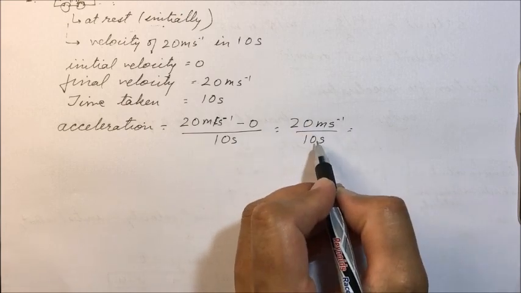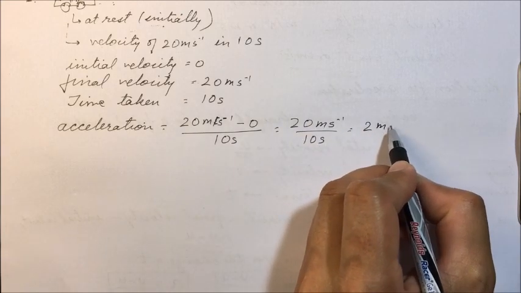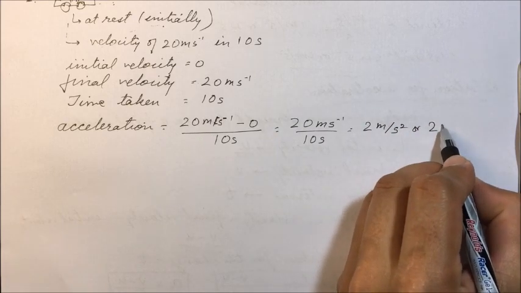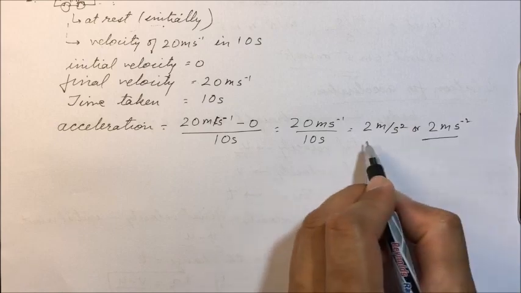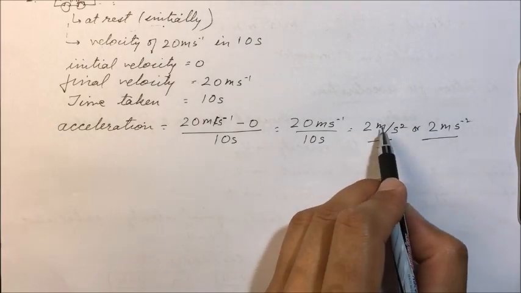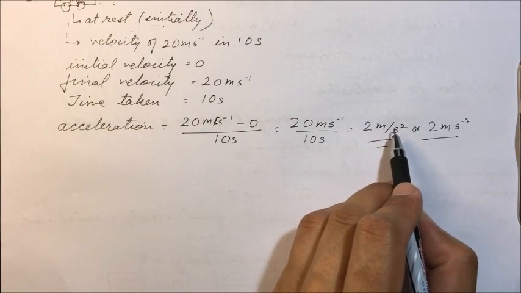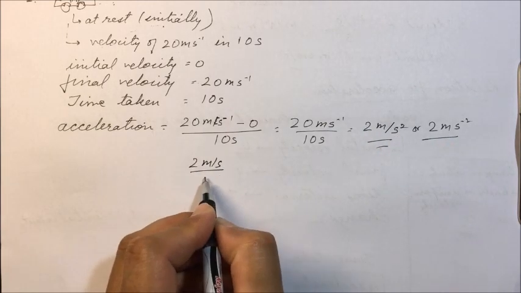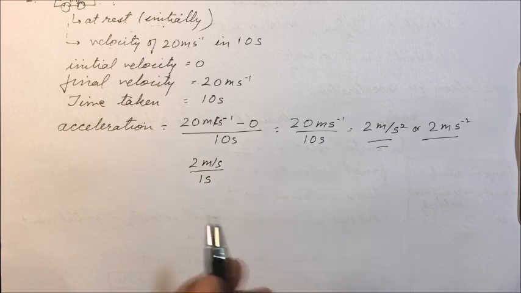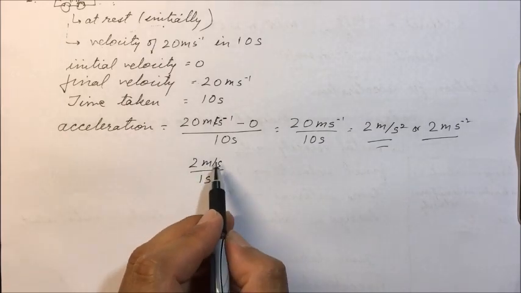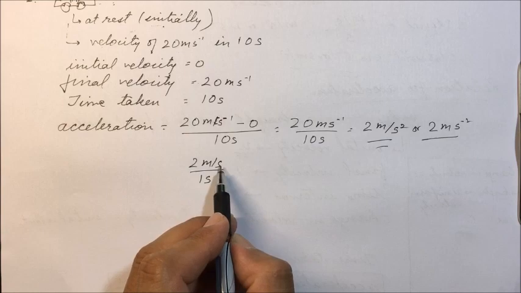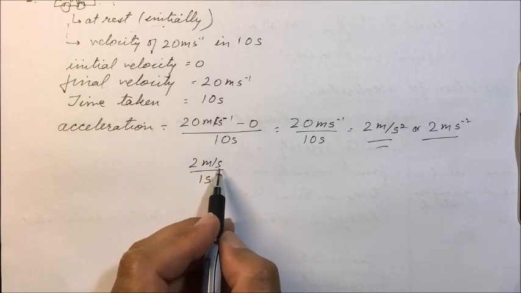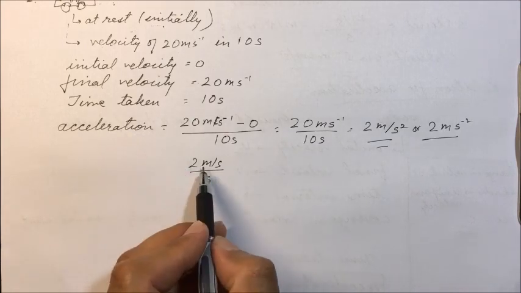It is 2 meter per second square. It means its velocity is changing by 2 meter per second in each second, and here it is increasing.